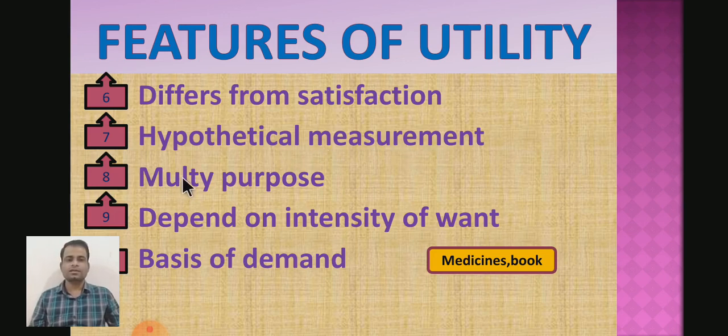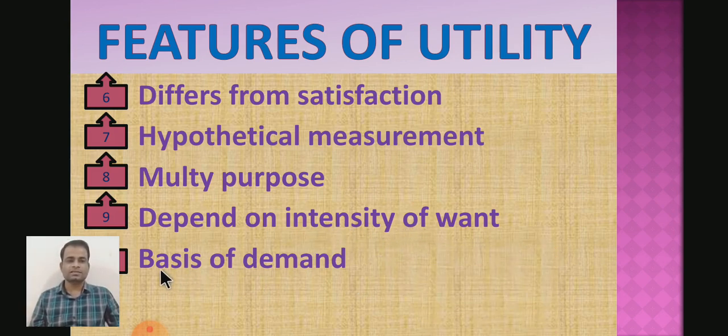Then utility is multi-purpose. It means a commodity may have many purposes and uses. Then it depends on the intensity of wants. If the want is more urgent, or the intensity of want is more, then utility will be more, and if the intensity of want is less, then the utility from that commodity will be less.